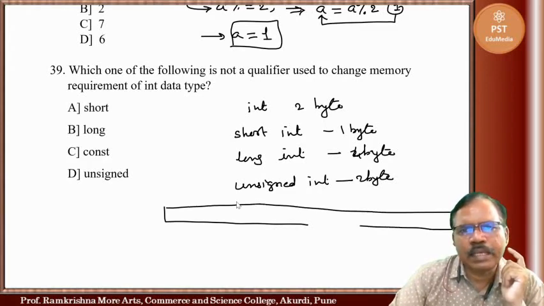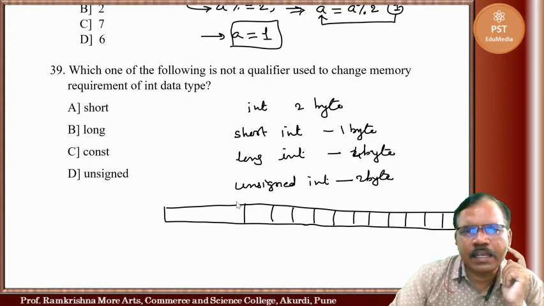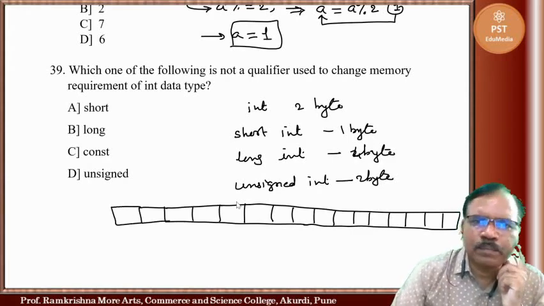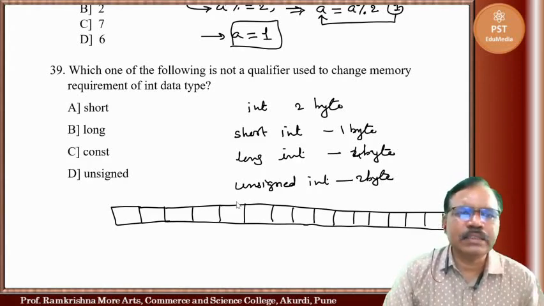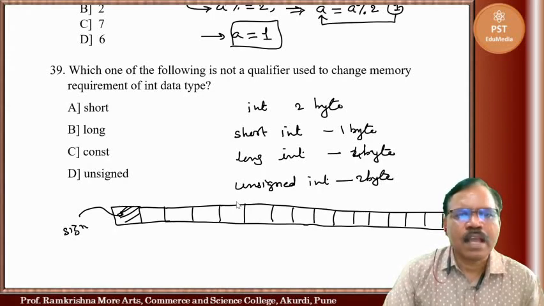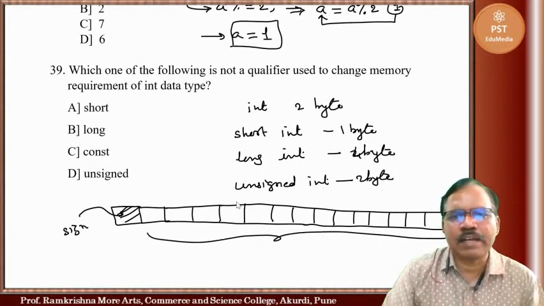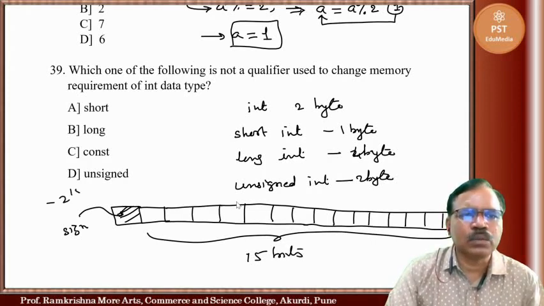So here we can count like this: 1, 2, 3, 4, 5, 6, 7, 8, 9, 10, 11, 12, 13, 14, 15 and 16. If it is int only, then this bit is reserved for sign, and only 15 bits are available. So the range becomes minus 2 raised to 15 to 2 raised to 15 minus 1.